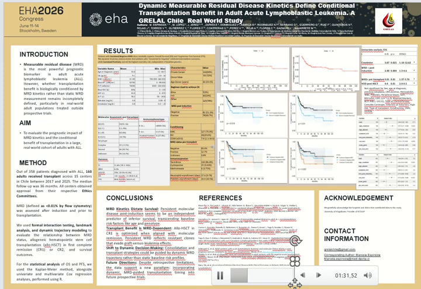Regarding the results, in the first table we see the characteristics of the diagnosis of the patients. Lower, we see the molecular assessment. It is remarkable that 33% of the patients were BCR-ABL1 positive, and 12% had a complex karyotype. The immunophenotype shows that most of the patients had B-ALL, with 82% of the patients, and myeloid markers in 27% of the patients.